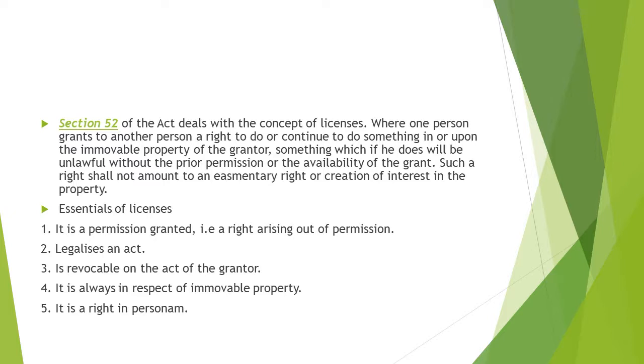When you talk about license, it is that in which one person grants to another person a particular right to do or continue to do something in or upon the immovable property of the grantor. So the grantor is giving the right to do something or continue to do something on his land, which is immovable property, something which, if he did without the permission of the grantor, would be unlawful. So this is what license is.